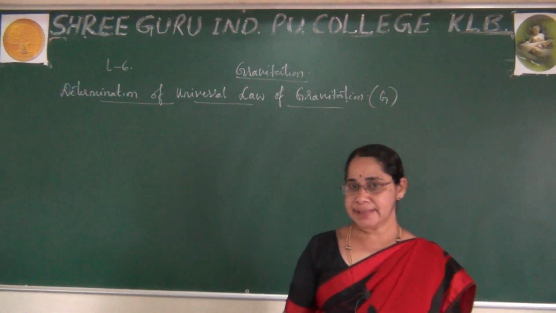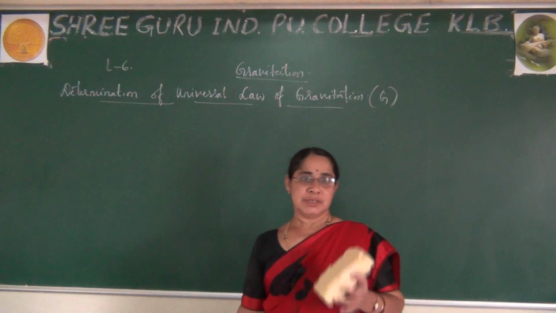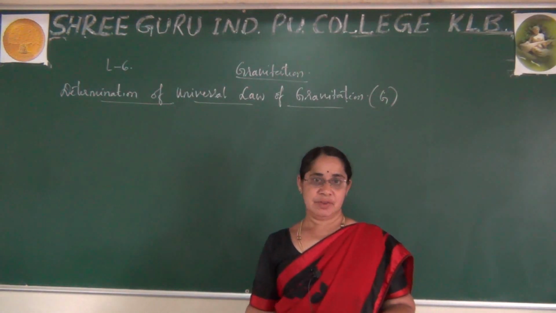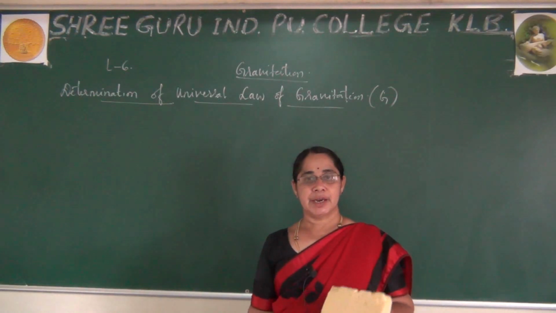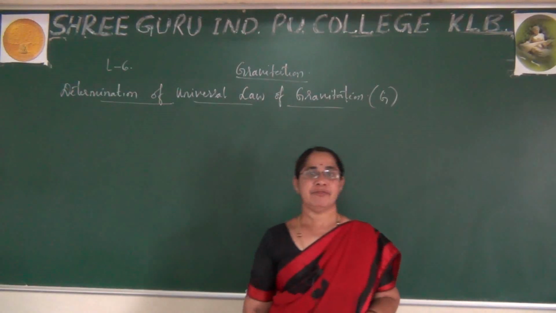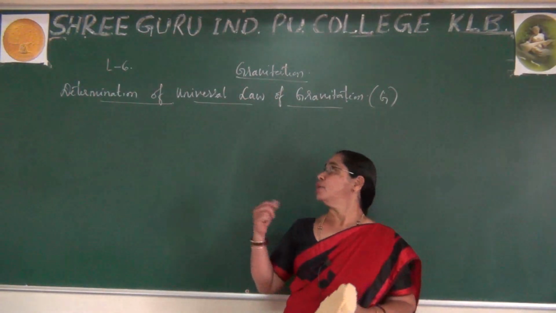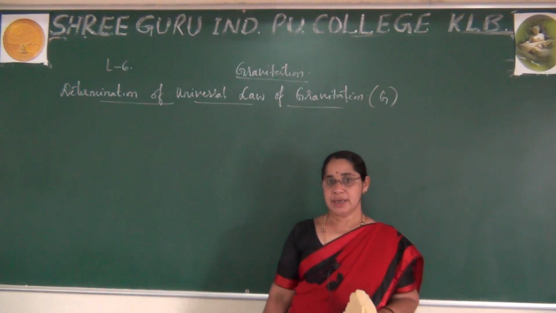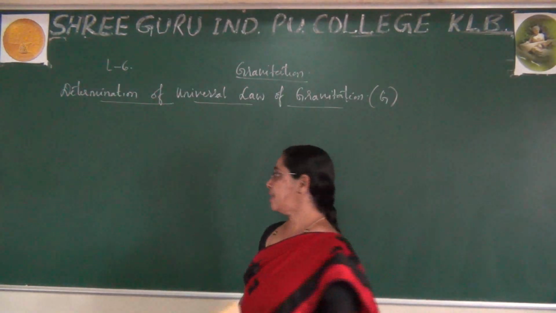At the age of 23, Newton was observing an apple falling from the tree towards the earth, due to which he was inspired to do experiments, and finally he arrived at the universal law of gravitation. In early 1665 he saw that.